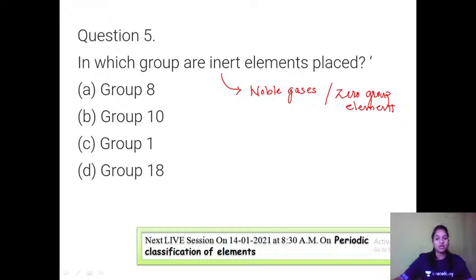The reason is that their electronic configuration is completely full. They don't have the necessity of reacting with any other element. So the zero group elements or noble gases are also known as inert elements. They are placed in group 18, the last group of the periodic table.